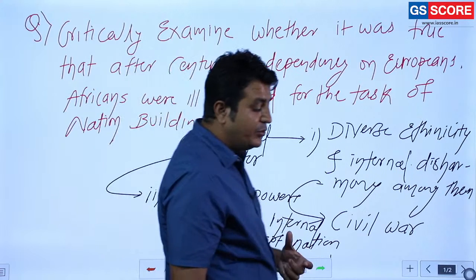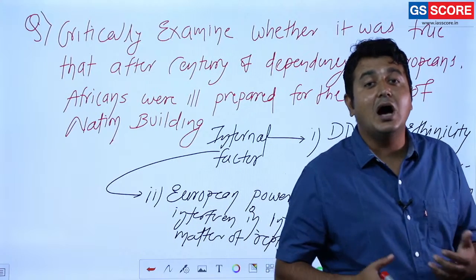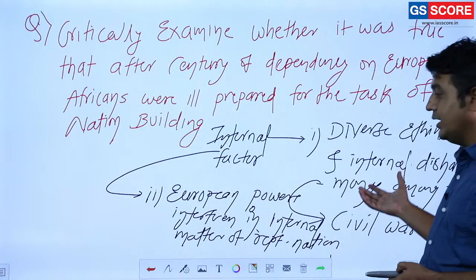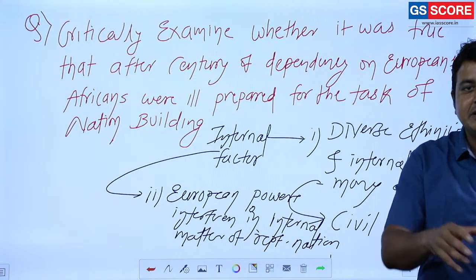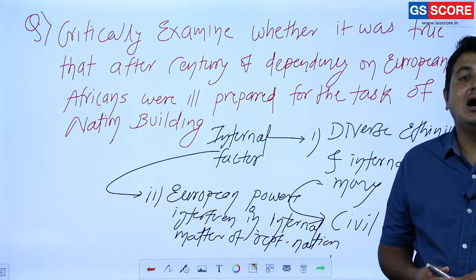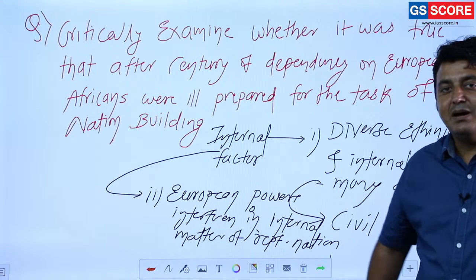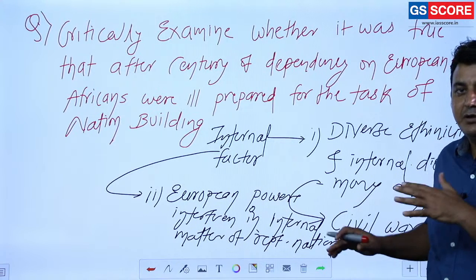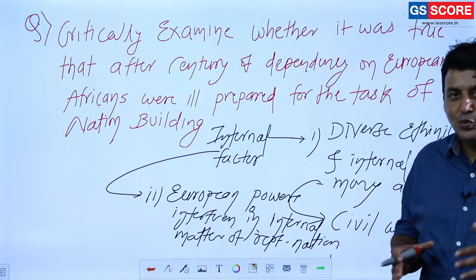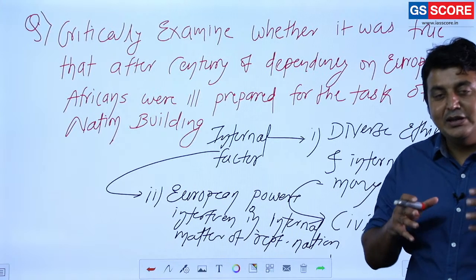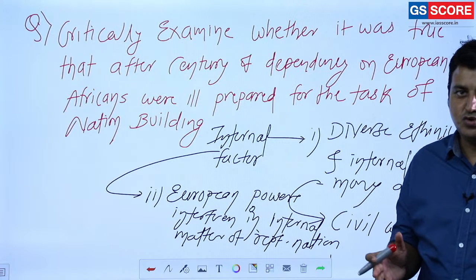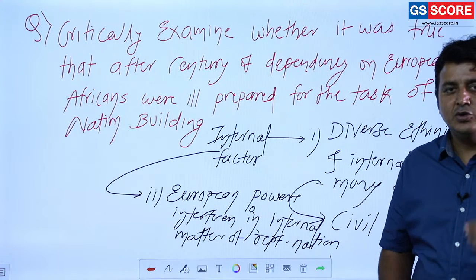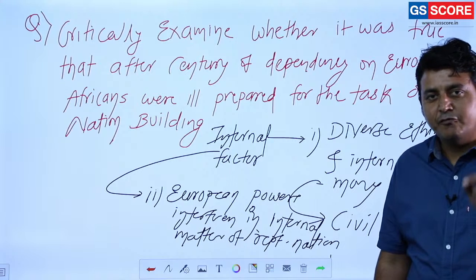And why are they going to interfere? Because it was asked. By whom? By these nations, or the power which is ruling that particular nation state. They are going to ask help from their past colonial master to establish peace. Do you really think that the European power wants peace there? Of course not. And if peace is not there, do you really think the process of nation building is